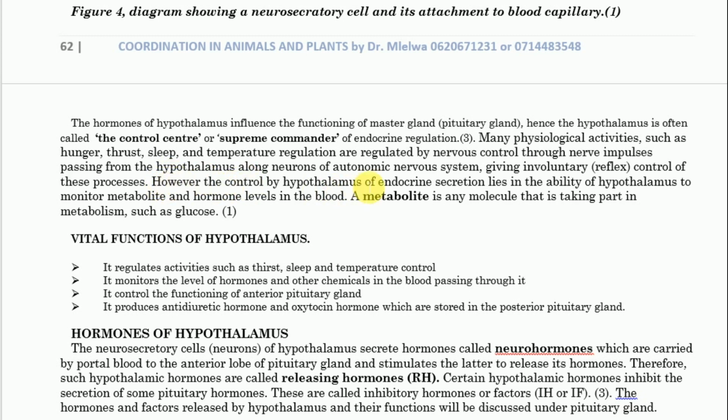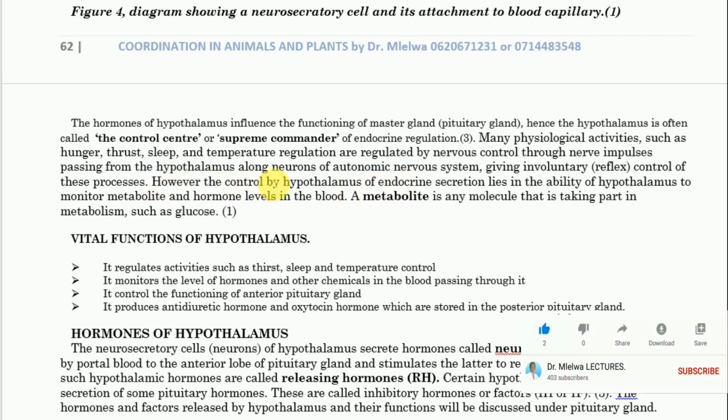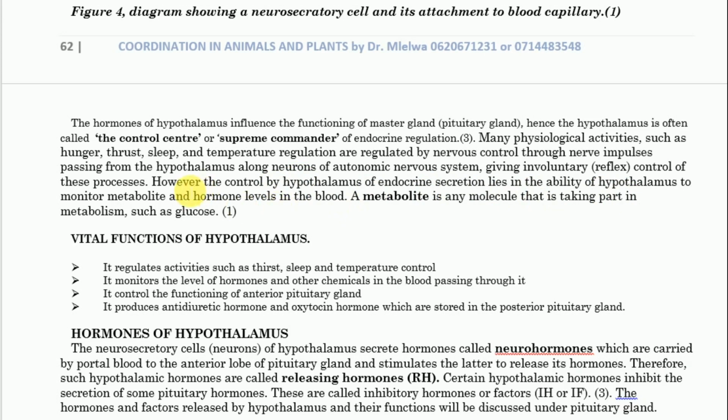However, the control by hypothalamus of endocrine secretion lies in the ability of hypothalamus to monitor metabolite and hormone level in the blood. A metabolite is any molecule that is taking part in the metabolism, such as glucose.